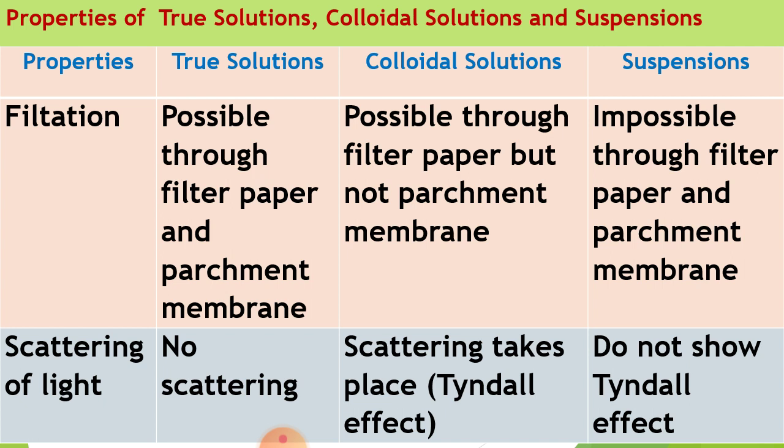Here filter paper and parchment membrane have different pore sizes, so that's why filtration is possible by the filter paper but not parchment paper. Third, suspension. Filtration in the case of suspension is impossible either by filter paper or by parchment paper.